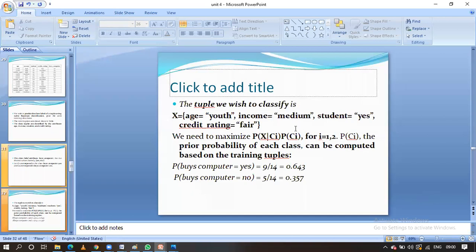First we will calculate the probability of X given Ci equal to C1, and likewise the probability of X given C2 also. Here X means age equal to youth, income equal to medium, student equal to yes, and credit rating equal to fair. For this given data we have to calculate the posterior probability, that is, the probability of X given C1 as well as the probability of X given C2. Here C1 means buying computer equal to yes, and C2 means buying computer equal to no.